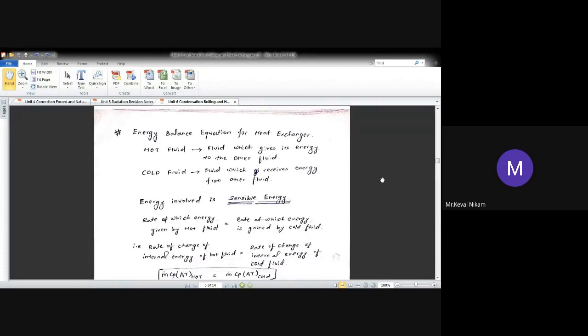Same way. Now, in a heat exchanger, what could be the energy balance equation? As I have told earlier, there will be two fluids, a hot fluid and a cold fluid. The hot fluid is the fluid which is going to give out its energy to the other fluid. The cold fluid is going to receive the energy from the other fluid. The energy involved will be sensible energy. Now, what do you mean by sensible energy? Anyone? Yes, please.